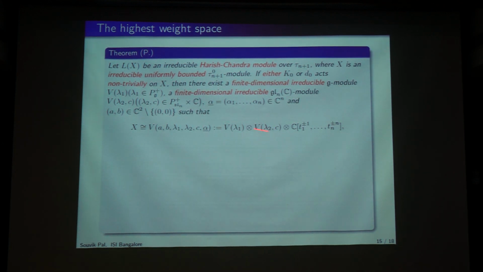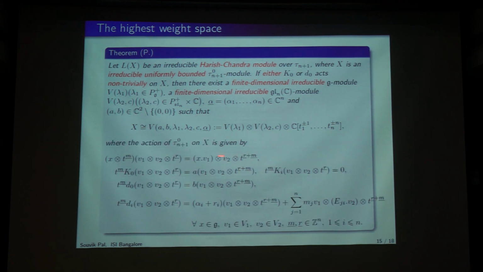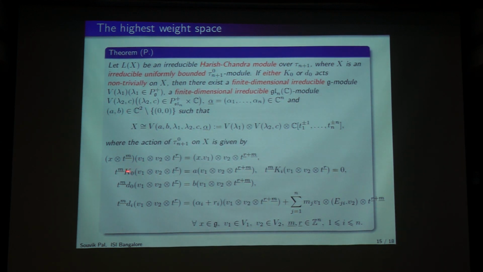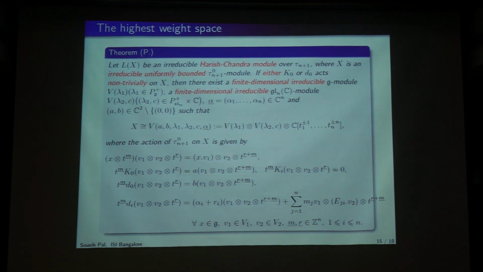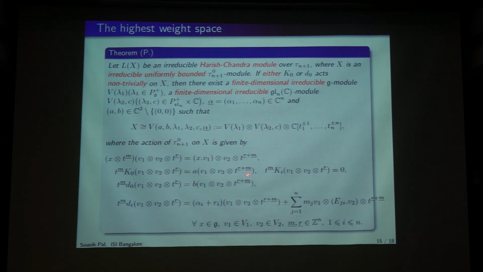This is the same as what we got for uniformly bounded modules. The actions here and here also look the same, but as I said, there were two copies of A there. This acts by this scalar that comes from here. There exists a non-zero pair, both cannot be 0. So it is like this, and this is the action.